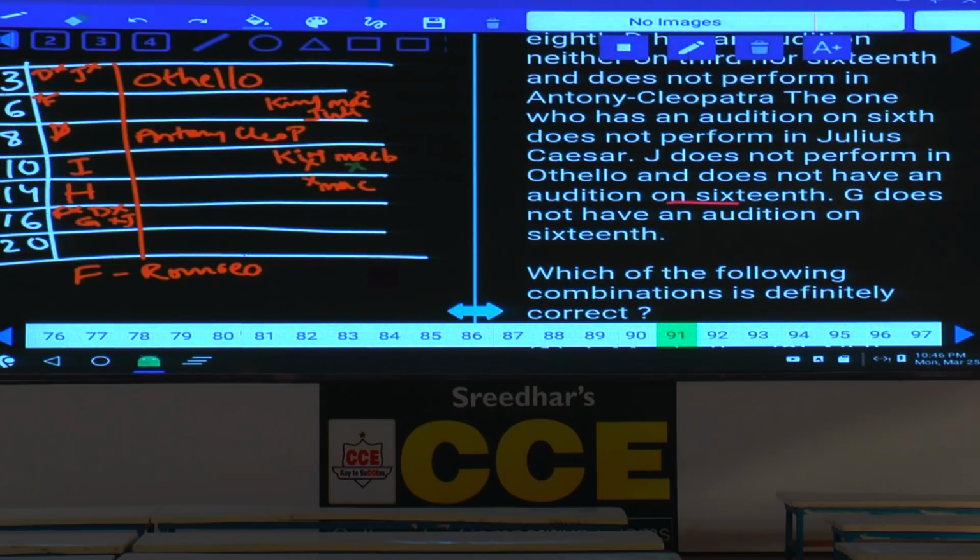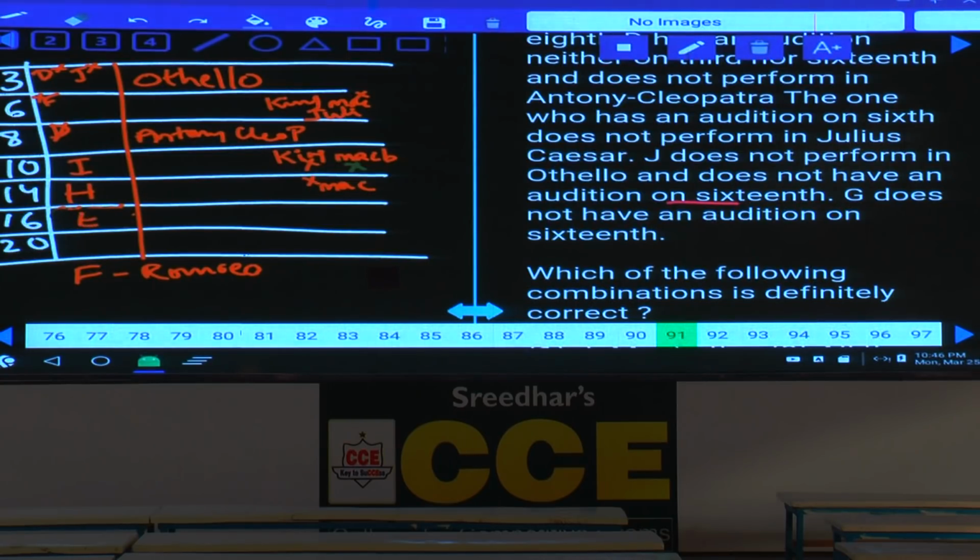Now let us check out for 16th. How many persons are there? There are only 7 persons. Out of these 7 persons, F cannot be on 16th, D cannot be 16th, G cannot be 16th, J cannot be 16th. 4 persons were gone. I and H also cannot be on 16th. And 6 persons were gone. Now we are left with only 1 person. Who is that person? E. Hence E must perform on 16.